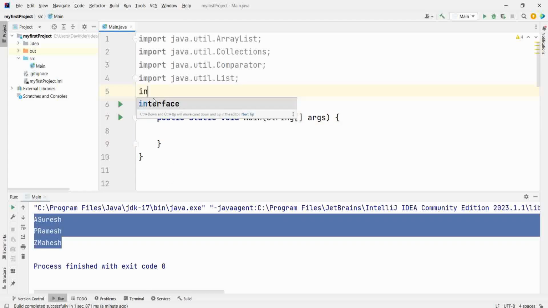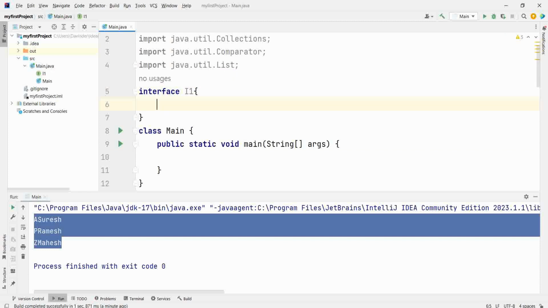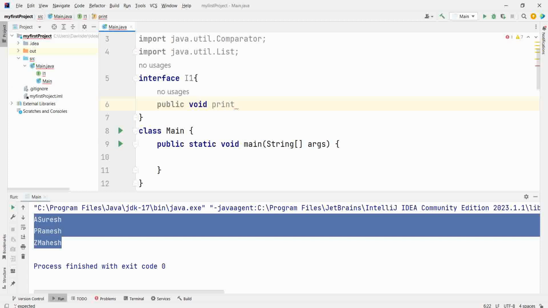Suppose you have an interface. You have abstract method.